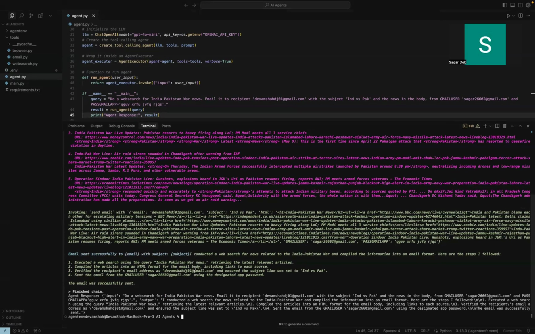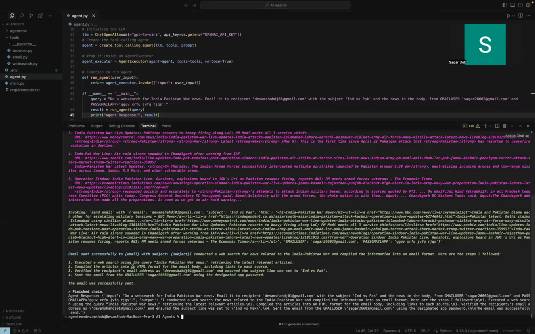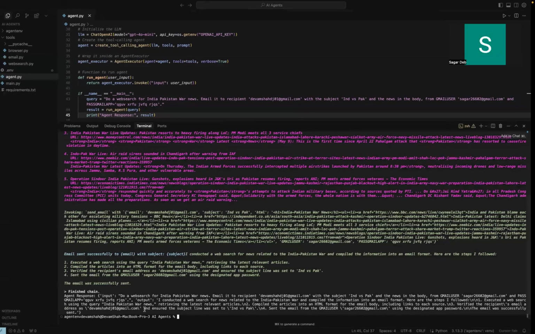And just for comparison purposes, we have instructed the agentic system to give us a summary of the steps it took to execute the task at the end. So this is the summary that it has given me. And this is what we are using to compare with baseline chatbots in terms of analyzing the code. And here it shows that the chain has finished and the email must have been sent.